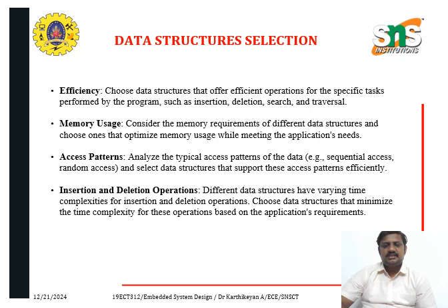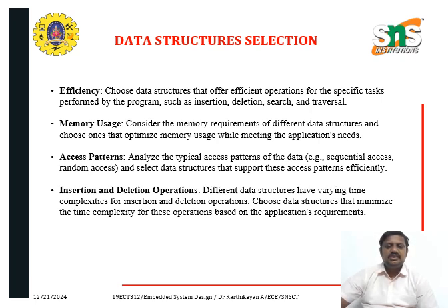Next, data structures. Mainly the efficiency, memory usage, access pattern, and insertion and deletion operations are very important. Efficiency means insertion, deletion, search, and traversal of data, and the performance will be very high. That is called efficiency.